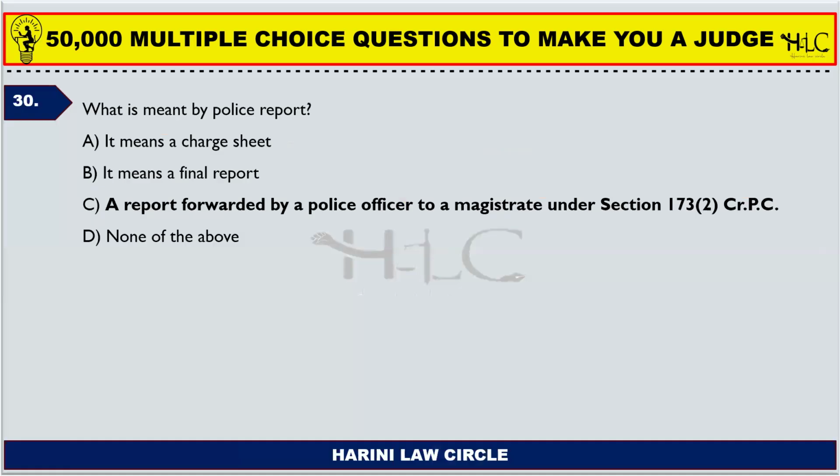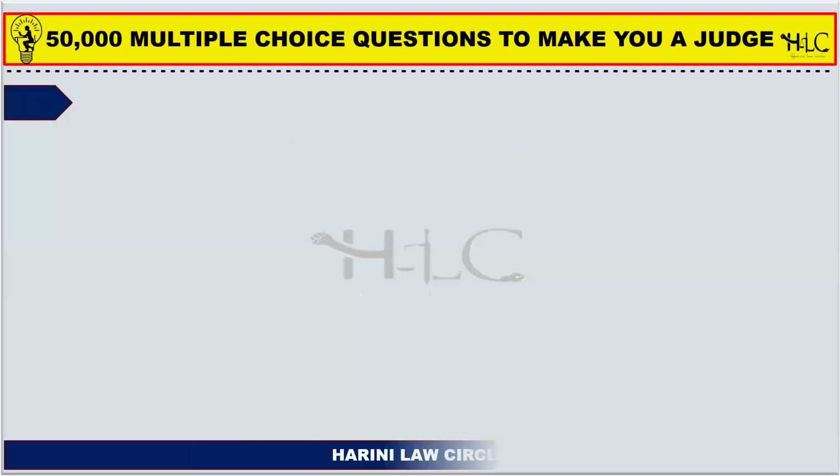Next one. What is meant by police report? It means a charge sheet. It means a final report, a report forwarded by a police officer to a magistrate under section 173, subsection 2 of CRPC. So option C is the correct answer. So police report is a report which the police officer gives to the magistrate under section 173, subsection 2 of CRPC.